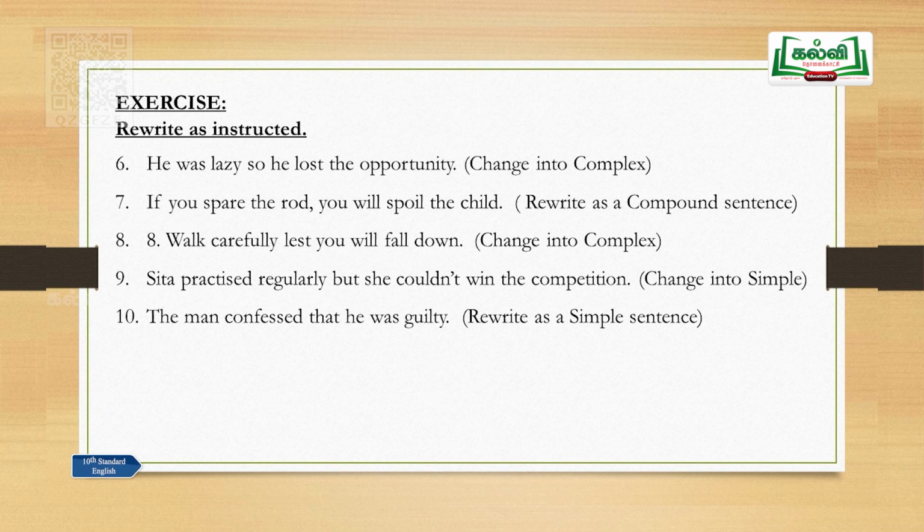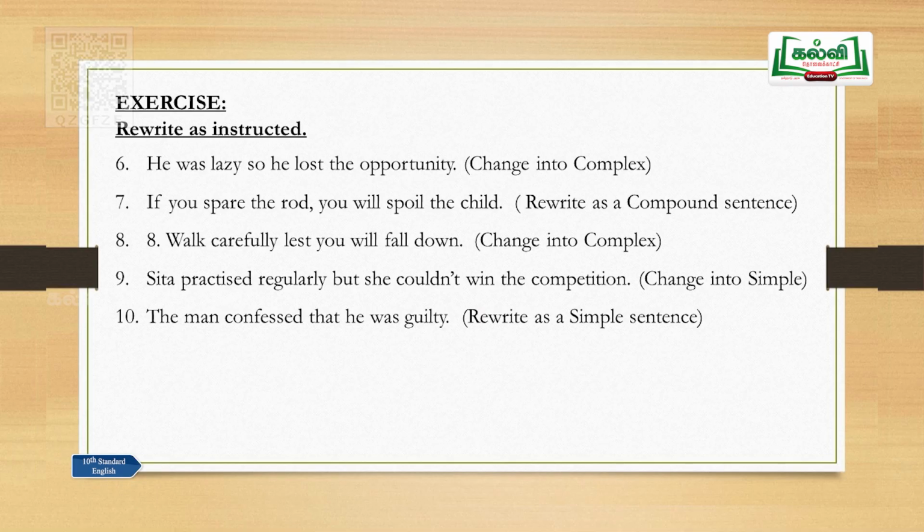Sita practiced regularly, but she couldn't win the competition. Change into simple. But is given, this is a compound sentence. Sita practiced regularly, but she couldn't win the competition. So despite regular practice, Sita couldn't win the competition. That is simple. Or in spite of regular practice, Sita couldn't win the competition. That's also correct. In spite of or despite, any one you can use.